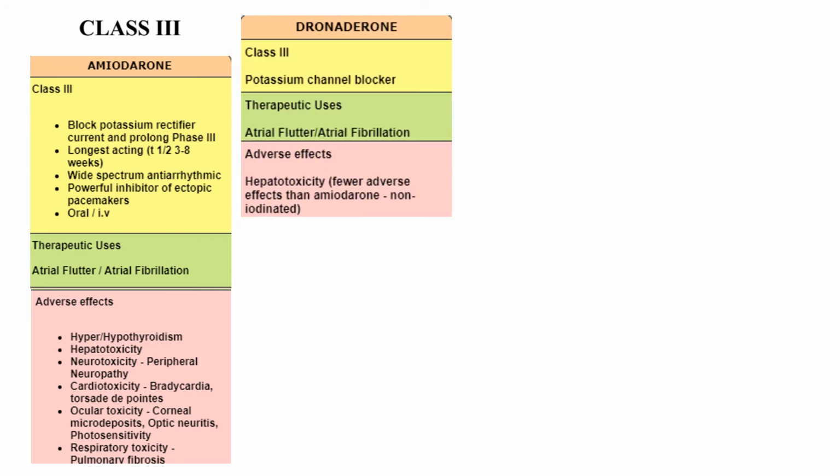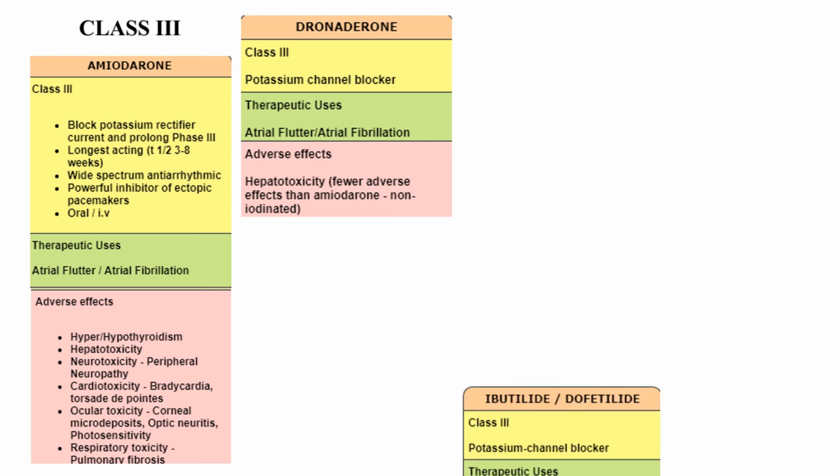The next drug is dronedarone. It is an analog of amiodarone, but it lacks iodine. So the uses are the same, atrial flutter and fibrillation, but it has hepatotoxicity, and it has very few adverse effects when compared to amiodarone. So it is preferable for patients who cannot tolerate amiodarone.